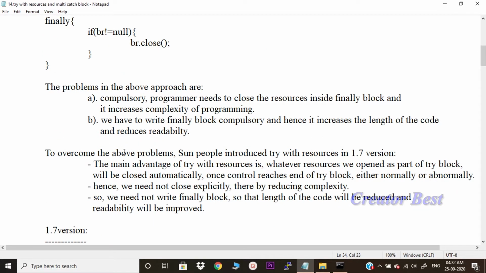So, in order to overcome the above problem, try with resources was introduced in the 1.7 version. The main advantage of try with resources is that whatever resources we open as part of the try block will be closed automatically once control reaches the end of the try block, either normally or abnormally. Hence, we need not close explicitly, thereby reducing complexity. We need not write a finally block, so the length of the code will be reduced and readability will be improved.